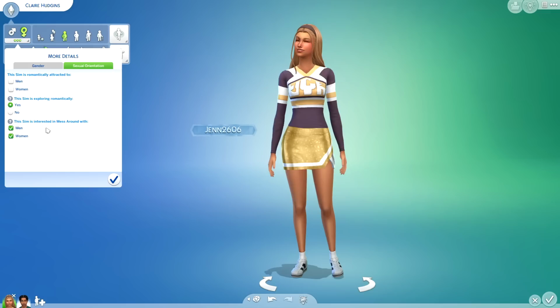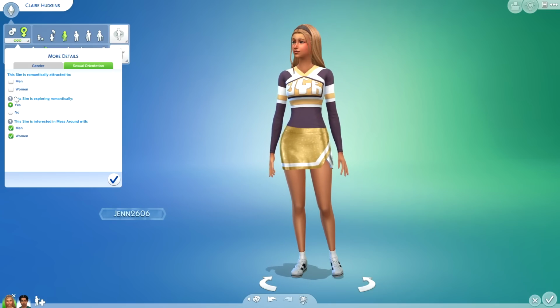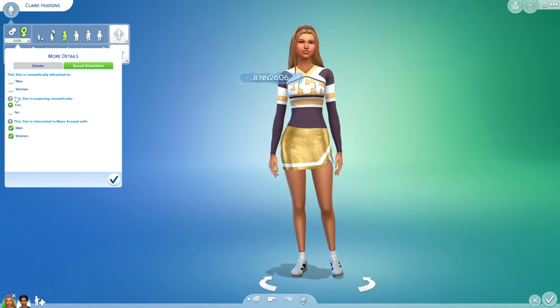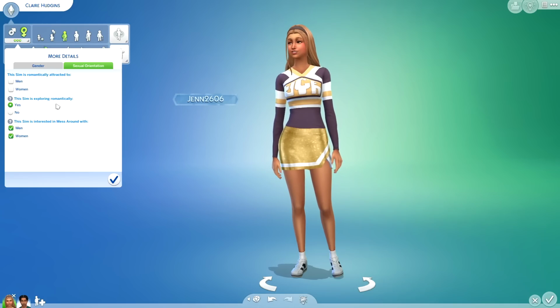The Sim is also interested in messing around with men and women, and so if you wanted to make it so that your Sim was specifically attracted to women, you could do that. If you wanted to make them attracted to women, but also interested in exploring, I think that's an option too. Now, I know what you're thinking.